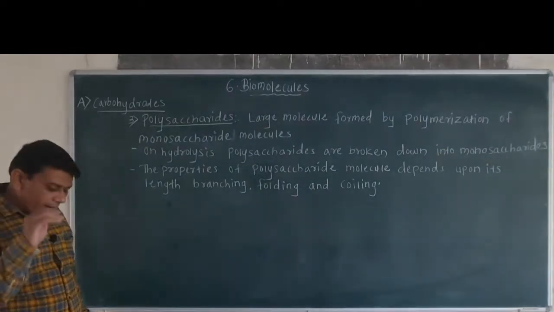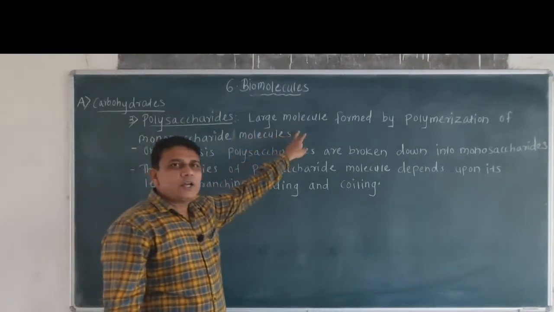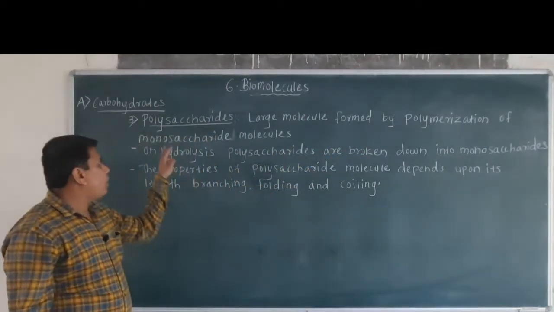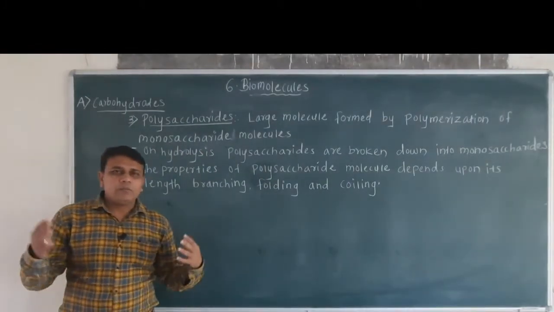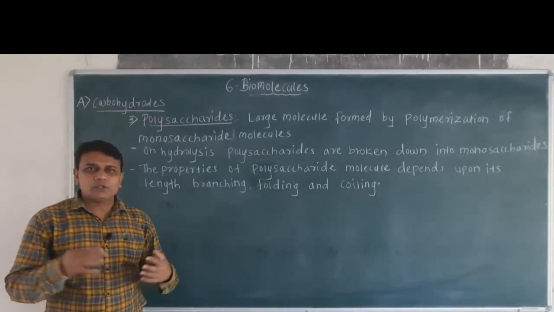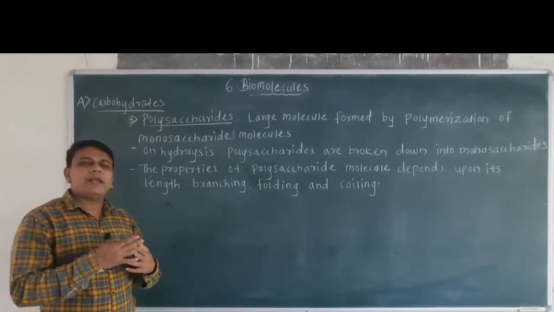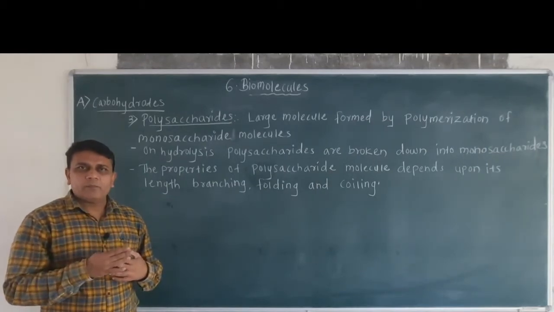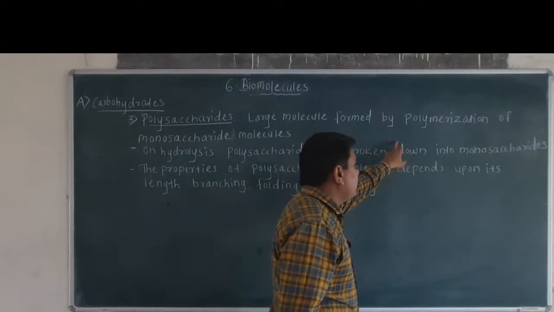Now polysaccharide means a large molecule formed by the polymerization of monosaccharide molecules. That means many monosaccharide molecules come together and form a large molecule of polysaccharide by the process of polymerization.